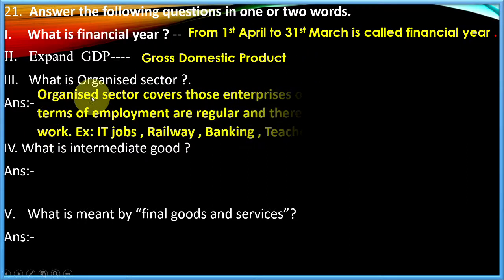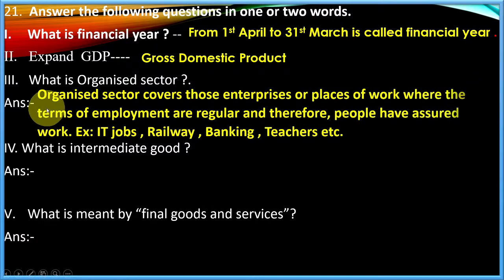What is organized sector? Organized sector covers those enterprises or places of work where the terms of employment are regular and therefore people have assured work. So in the organized sector, the terms of employment are regular and they have assured work, paid leaves, medical benefits, provident fund and many benefits. Examples: information technology jobs, railway jobs, banking jobs, teachers and many more.